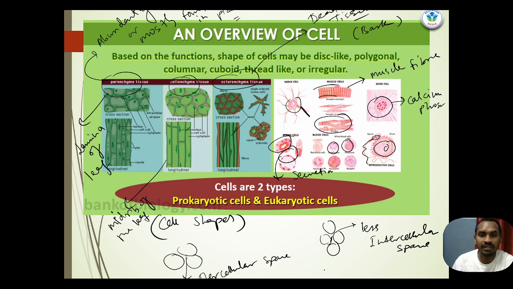The cells are compactly arranged with no intercellular space, which means they are very hard. Due to the lack of intercellular space, they are very stiff. So these are the basics of cell shape and structure.